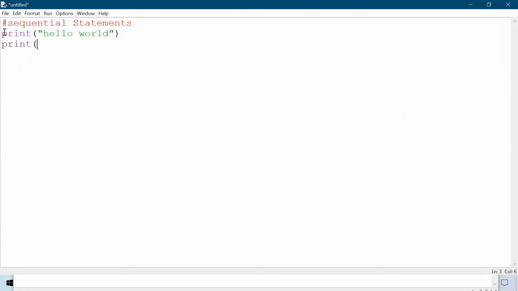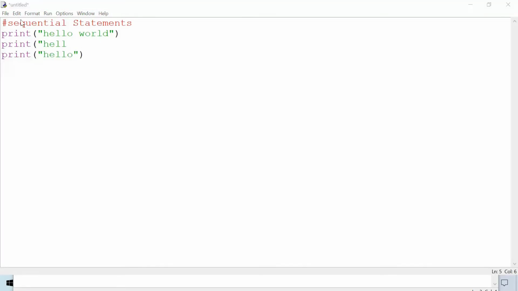The next one is hello, and I did not close the parenthesis and continued with the next line. Sequential statements break when a line has an error. So in the third statement, I am going to print a complete one.